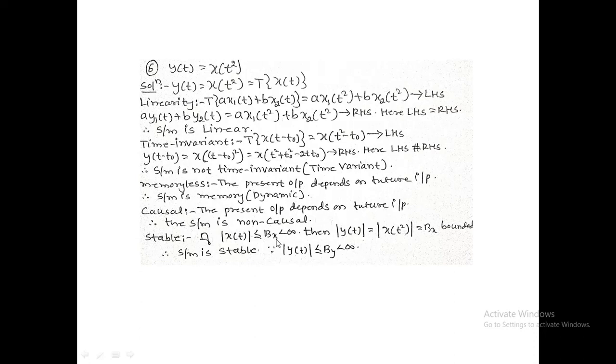For the bounded input, Bx greater than or equal to magnitude of x of t, less than infinity, what is the magnitude of y of t? Magnitude of y of t equals magnitude of x of t square. So here again there is time squared. Time value I am changing, but magnitude never changes, and it is bounded. Output is also bounded. Therefore, the system is stable.